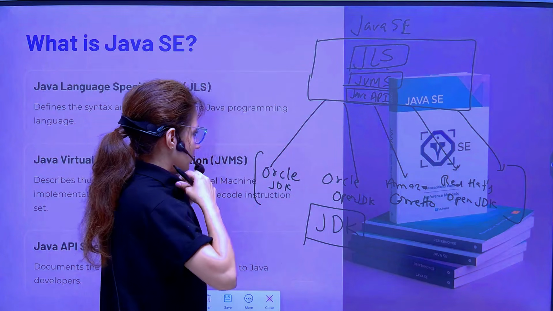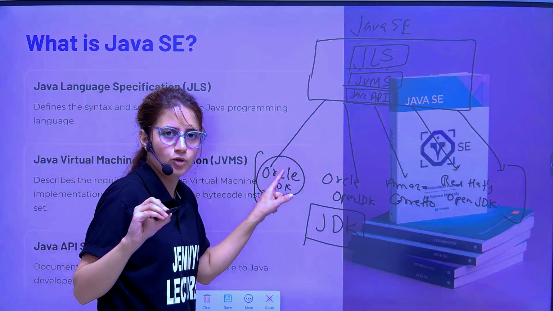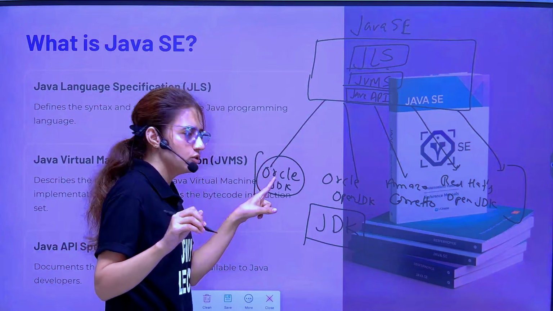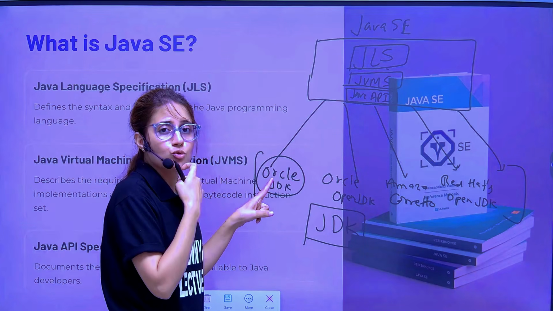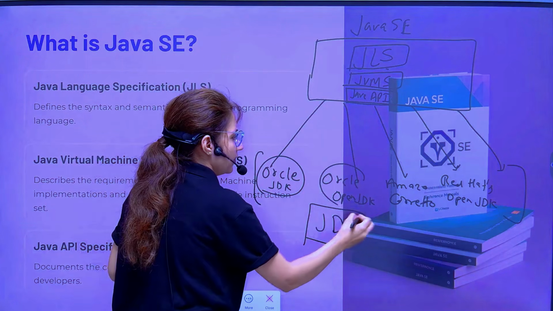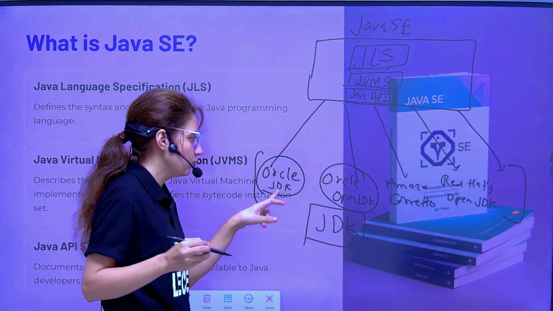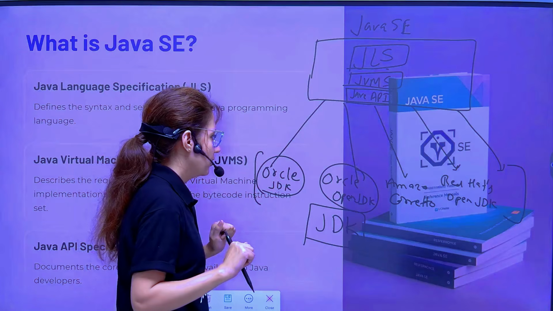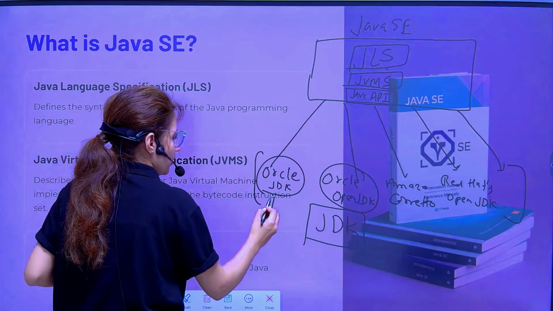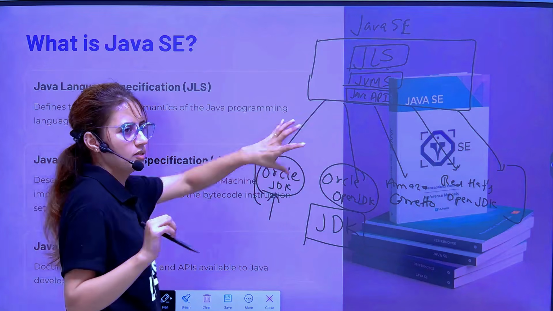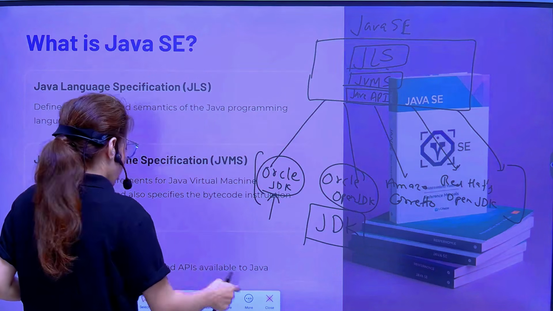Now, Oracle JDK is commercial, which means it is paid, but you can use the community version, which is free. Companies pay and use the paid version. OpenJDK is completely free, and you can use it for commercial purposes also. But if you want to use Oracle JDK for commercial use, you have to pay. We don't want to use it commercially, so we will use Oracle JDK. Oracle is the owner of Java, so we'll use this JDK.